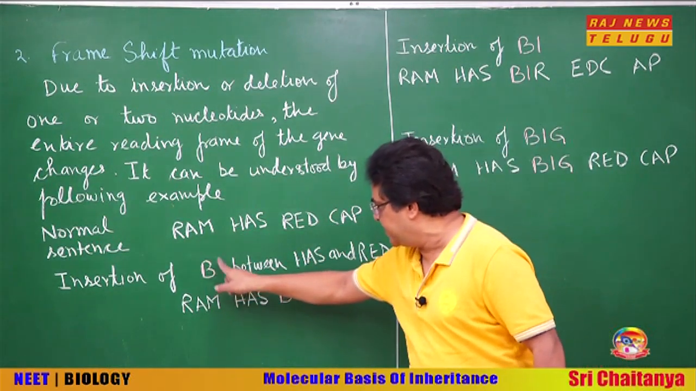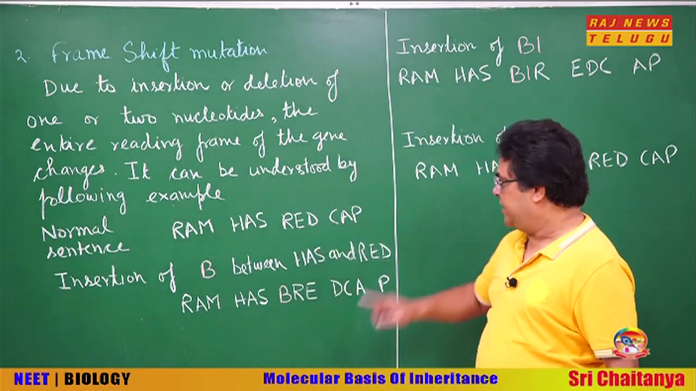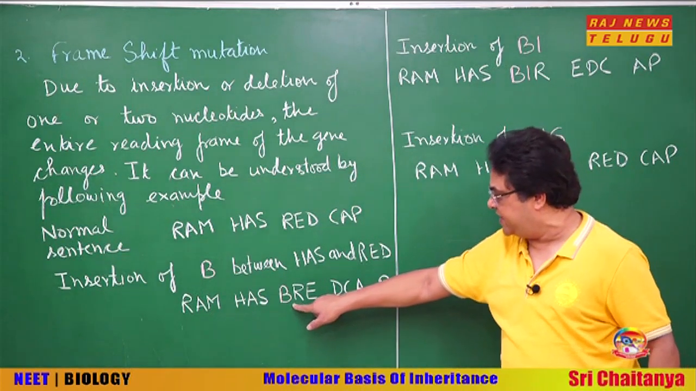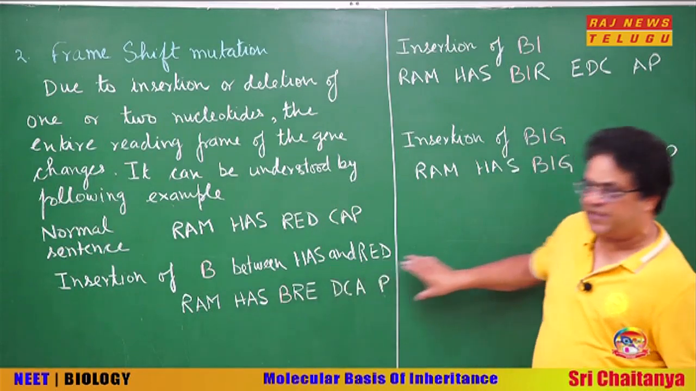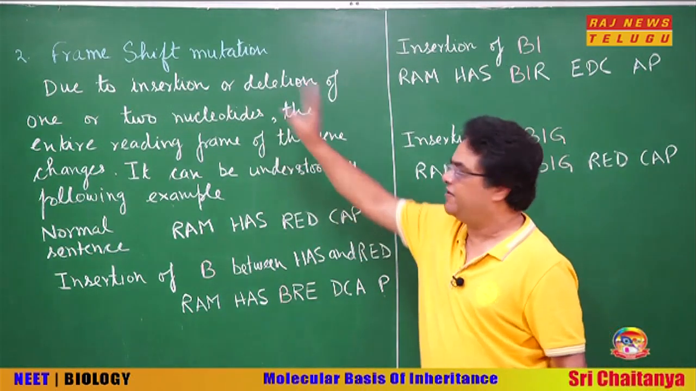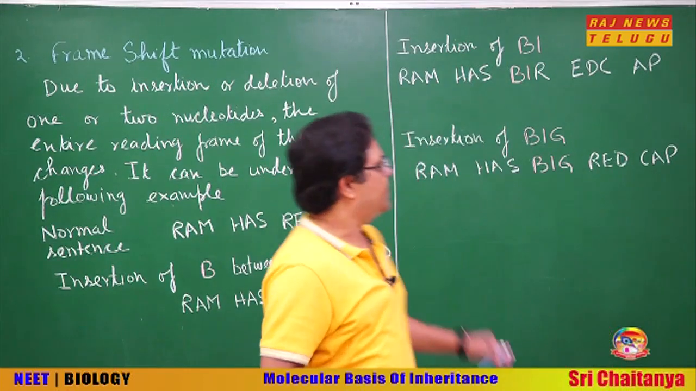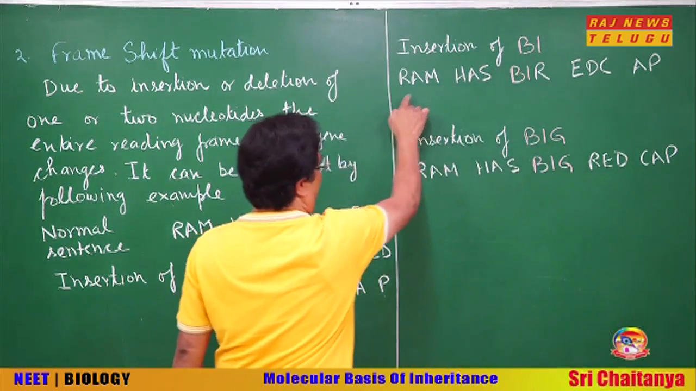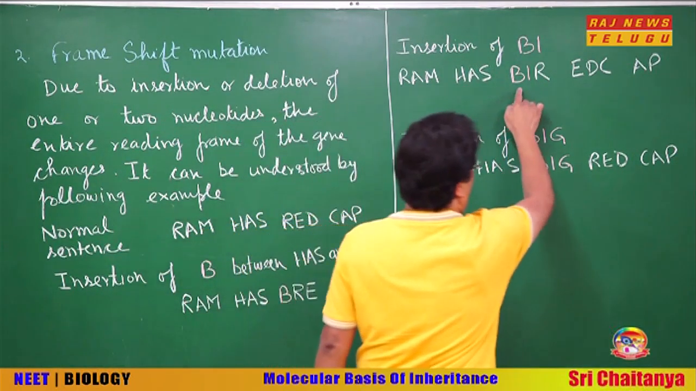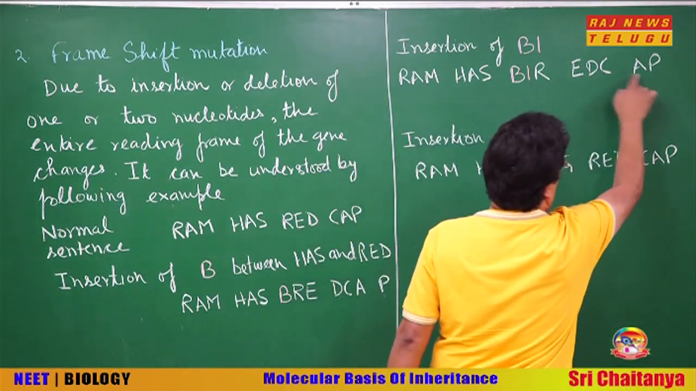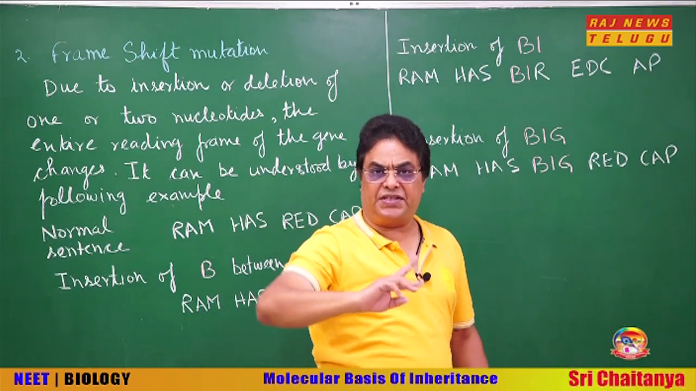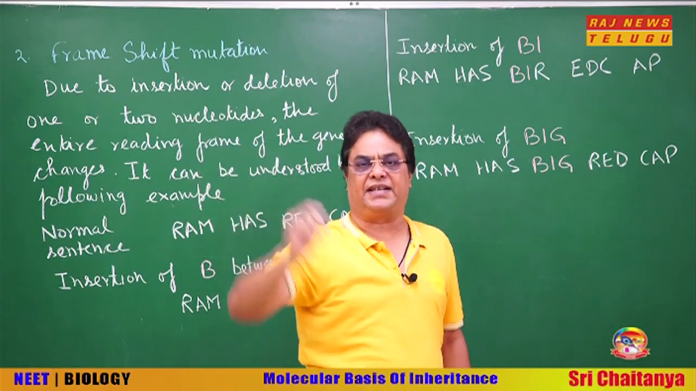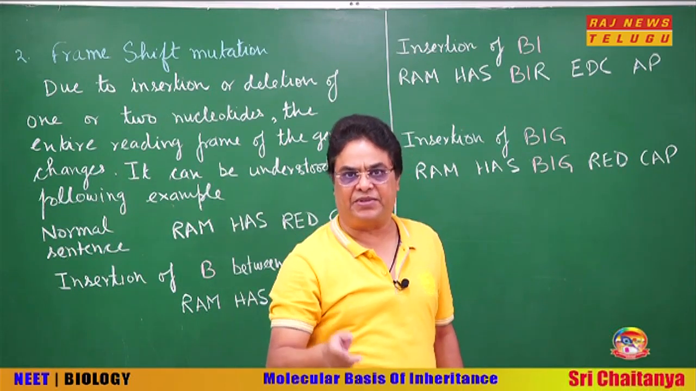Now if we insert B between has and red, you see Ram has, up till here it is correct, but after that the entire reading frame is changing, BRE, DCAP. So after this all the codons change, that is why it is called frameshift mutation. Now let us see insertion of 2 nucleotides, insertion of BI. Ram has, up till here no problem, but after that you see BIR, EDC, AP, all are changing. So insertion or even deletion of 1 or 2 nucleotides causes change in the entire reading frame. That is why it is called frameshift mutation.